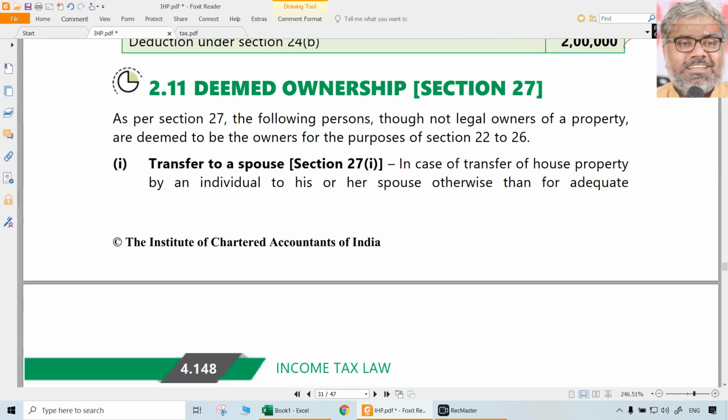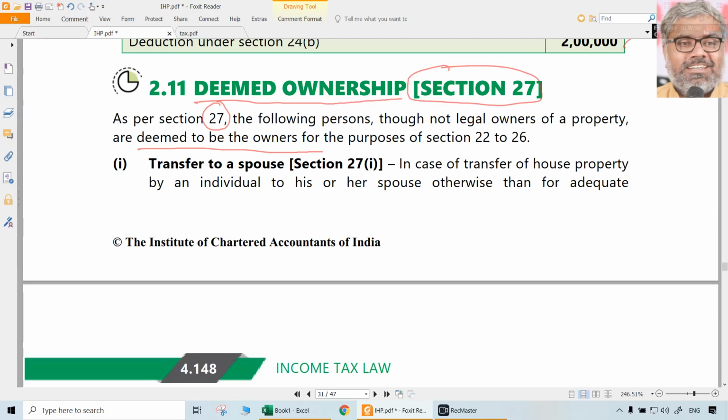Next, section 27 is a theoretical question, possible to be asked as a theory question. That is deemed ownership. Deemed means, though legally the SSC is not the owner, the Income Tax Act under section 27 says the following persons will be deemed to be the owners of the property. So this can be asked as a theory question. Legal ownership is not required always.